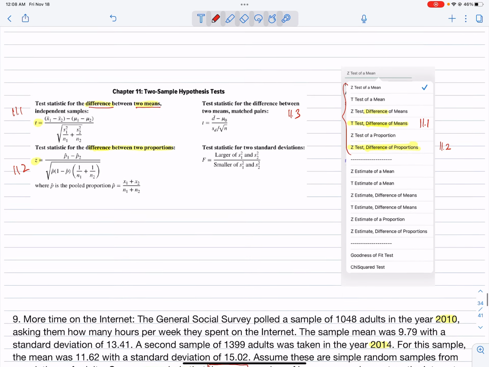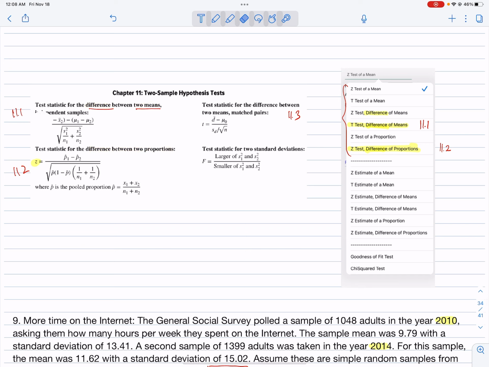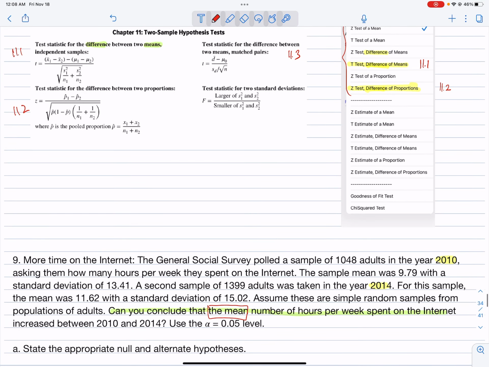So we go back to the keyword in the formula. The word difference means two groups, and the word mean is what we have. This is not matched pairs because the sample sizes are different. So we're going to use this formula for step number 3 to find the test statistic. And if we want GeoGebra, we will use this GeoGebra. I already have some steps in here.